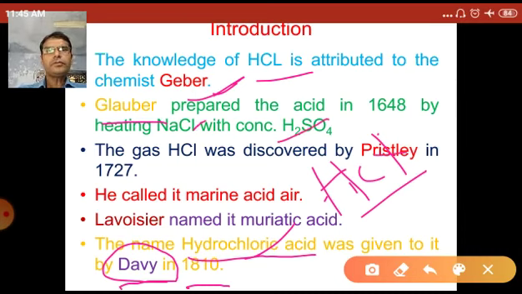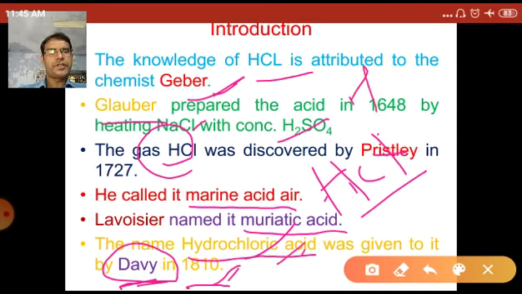Priestley discovered that it is a gas and named it marine acid air. Lavoisier gave the name muriatic acid. Finally, Davy in 1810 coined the name hydrochloric acid for the HCl gas. So try to memorize all these points.